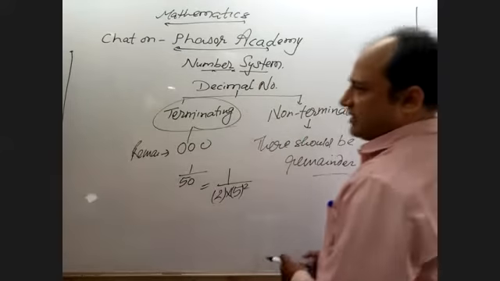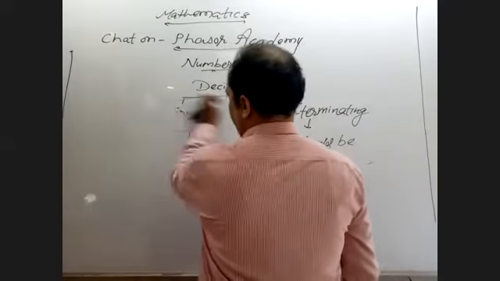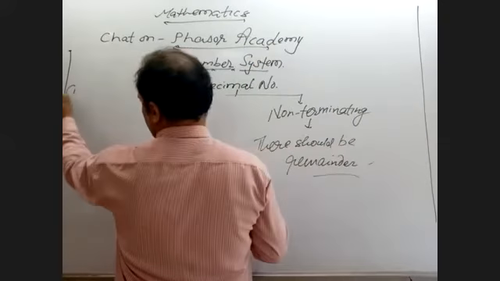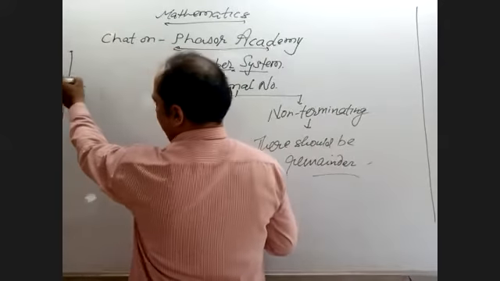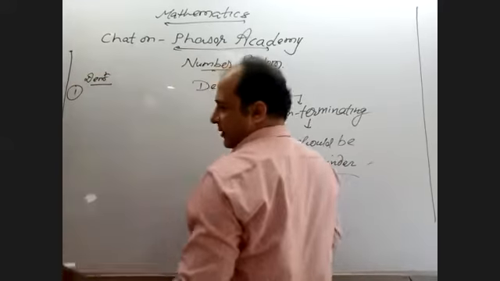So the concept for such a thing is: first, think only about the denominator. Don't think about the numerator.